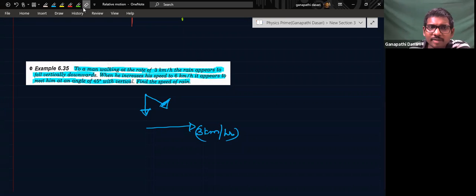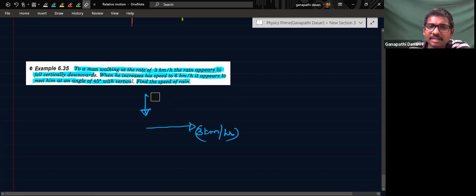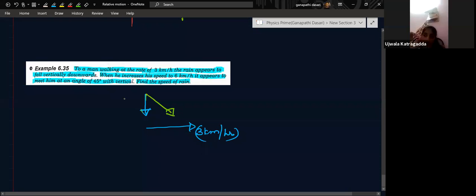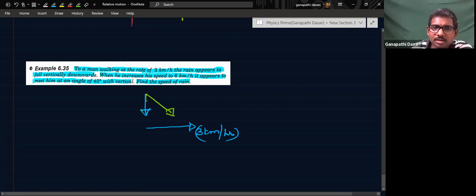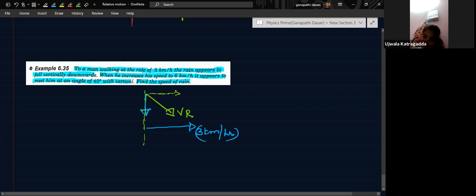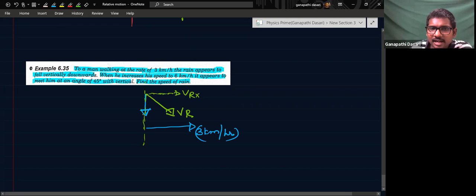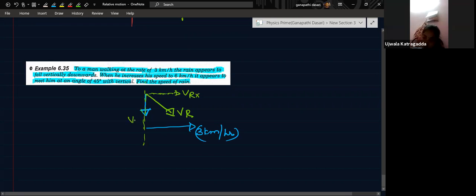You got it? Why did I take that direction? Yes, sir, because after reversing and adding, it should come like this. That means initially rain might be going at this velocity, in this direction or not. Yes, sir. That real velocity of rain, I am taking this one. For vertical, I am taking like this. This is the real velocity of rain. So now it has two components. Yes, sir. One is VRx and the other is VRy.